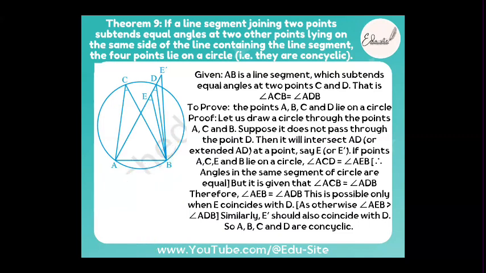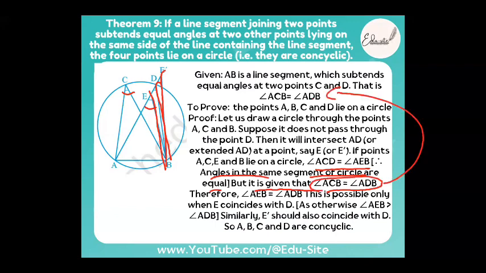So this ACB is equal to AEB also, because this angle will be the same as this angle, and this angle will be the same as this angle. So ACB is equal to AEB because angles in the same segment are equal. But it is given that ACB is equal to ADB. So ADB is also equal to AEB, correct?